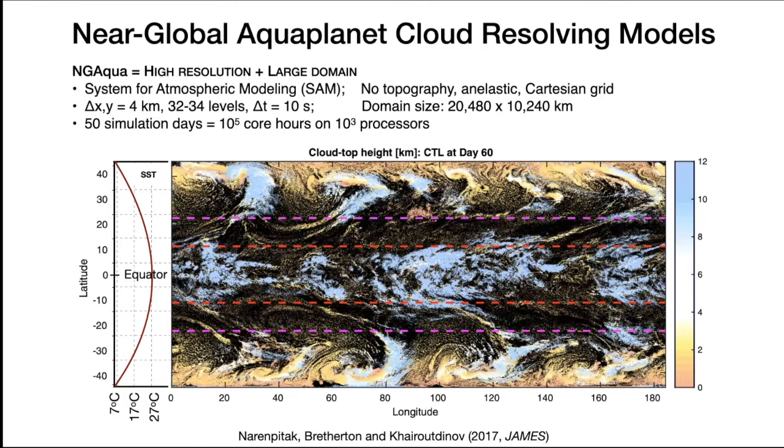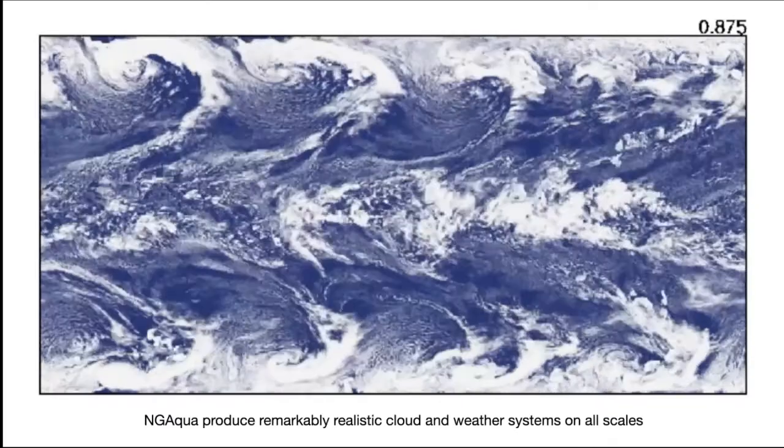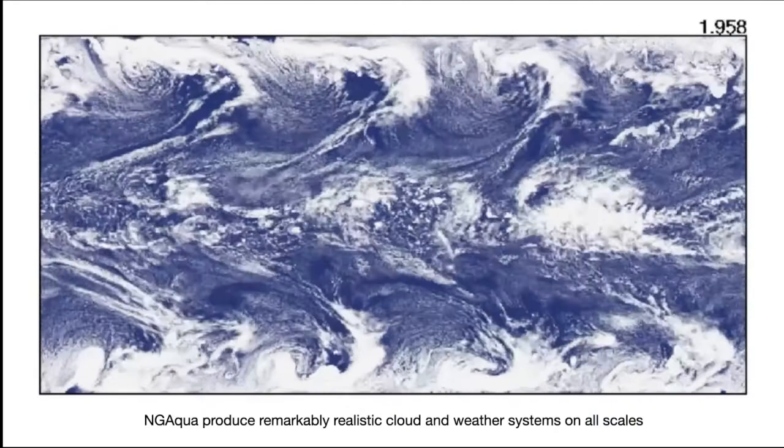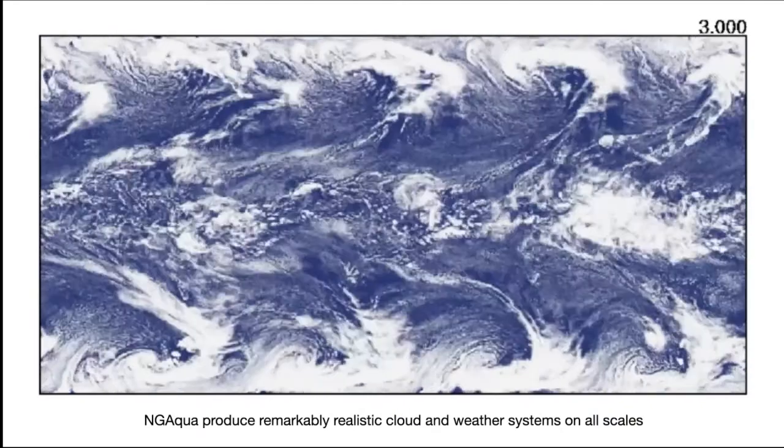In the near global aquaplanet model, we have variation in sea surface temperature, or the SST, and this is a unique feature at the time when this model was developed, because most cloud resolving models before this one had homogeneous sea surface temperature.